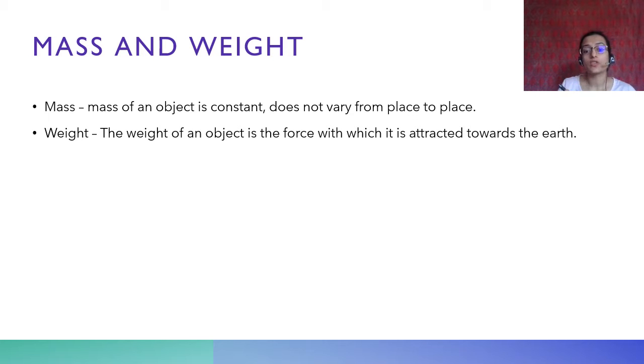The weight of an object is the force with which it is attracted towards the earth. Right? You had seen F is equal to mg. This is the force with which an object of mass m is attracted to the earth under the force of gravity, with acceleration due to gravity g. This is called the weight.